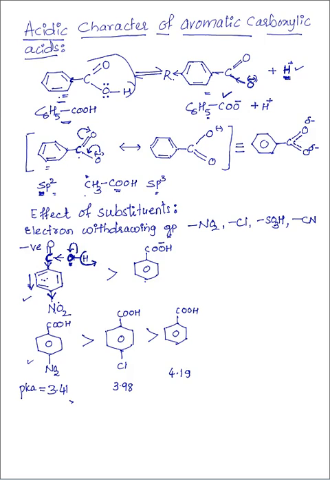Some electron releasing groups are present. Okay, this is electron withdrawing groups. So suppose electron releasing groups are present, then what is the acidic strength? The electron releasing groups will decrease the acidic strength of carboxylic acids.